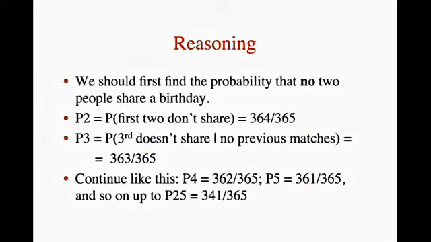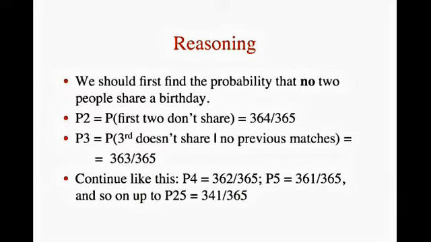This problem is best approached by asking what is the probability that no 2 people have the same birthday. Once we know this probability, we can simply subtract it from 1 to find the probability that 2 people share a birthday. If we choose 2 people at random, what is the probability that they do not share a birthday? Of the 365 days on which the second person could have a birthday, 364 of them are different from the first person's birthday. Therefore, the probability is 364 over 365.